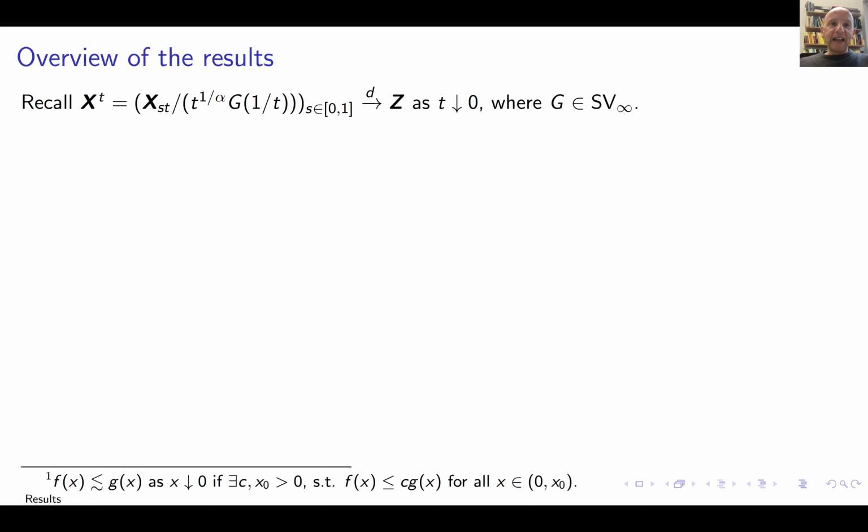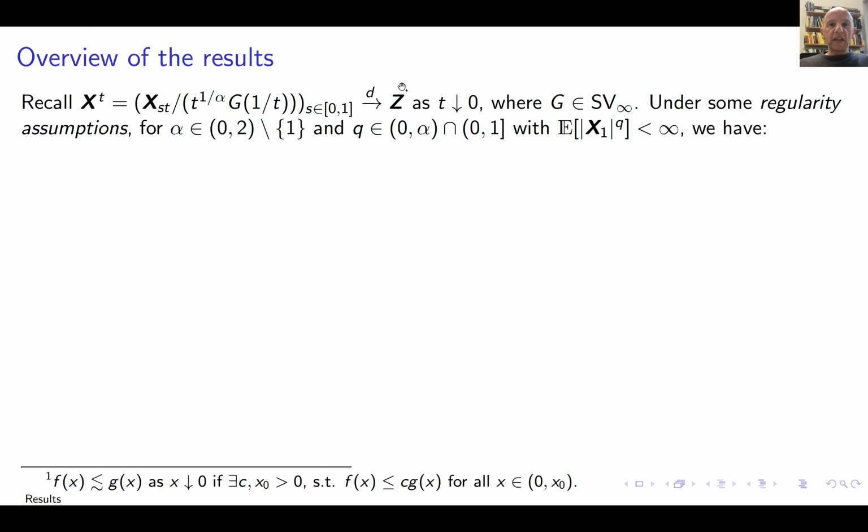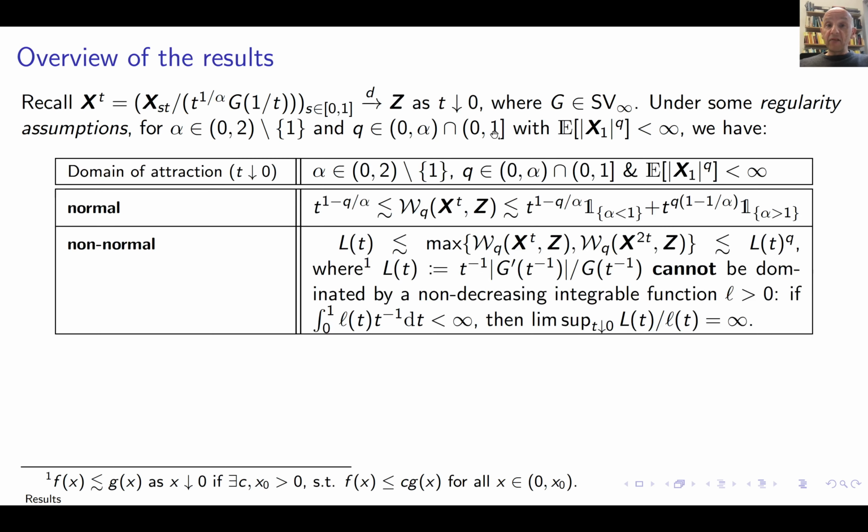Okay. Now, what's the setting, right? So I have this scaled Levy process. Remember, G is slowly varying, Z is alpha stable, and I take alpha between 0 and 2, and I take some Q, which is not greater than 1 and smaller than alpha. And here are our results.